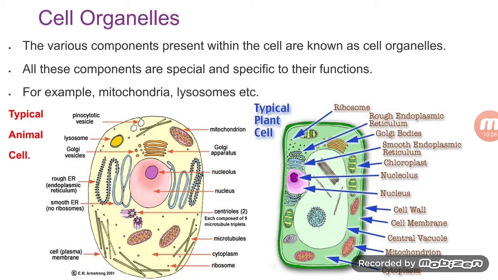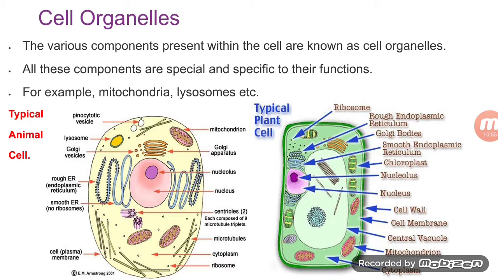You can see there are different organelles present. In the typical animal cell, you can see there are pinocytic vesicles, lysosome, Golgi vesicles, rough endoplasmic reticulum, smooth endoplasmic reticulum, cell membrane, mitochondria, Golgi apparatus, nucleus, nucleolus, centrioles, microtubules, and cytoplasm along with ribosomes.